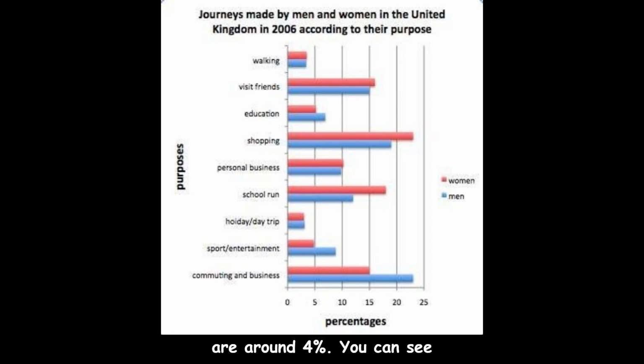You can see from this graph that the highest percentage of women is in shopping, which is 23%, and the highest one of men is in commuting and business, about 23%. What's more, men and women have the lowest numbers in holiday and day trip, and they are around 3%. To sum up, the graph tells about journeys made in the UK.